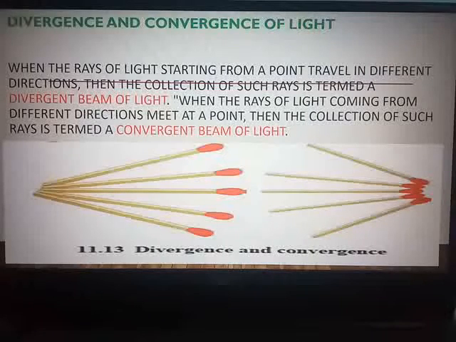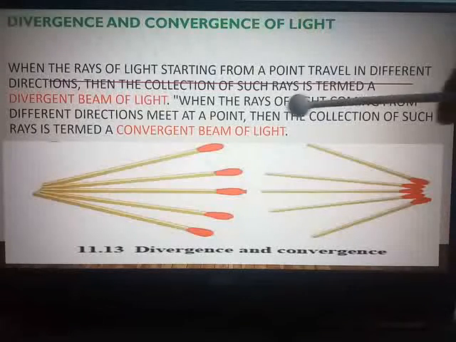Take the example of a table lamp which you use in your house while studying at night. If there is no light in the house, you make use of a table lamp. From a single point source, the light spreads in all directions and you are able to study, read and write under it.